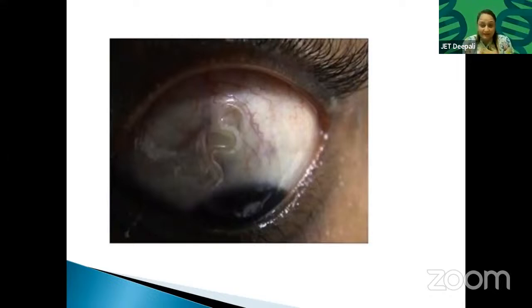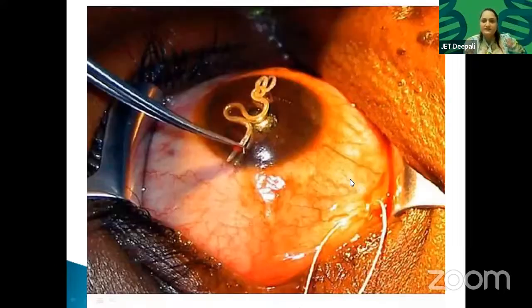He will analyze the patient, and whenever he sees a worm like this, then you are suffering from loa eye worm. It is a nematode. See this. Then the doctor removes this loa through surgery. You can see the doctor is removing this loa eye worm.